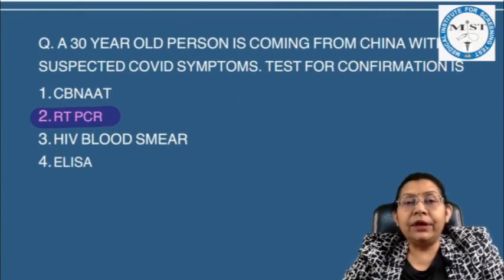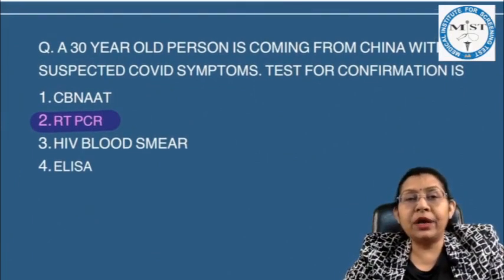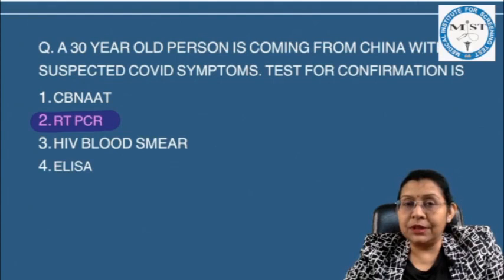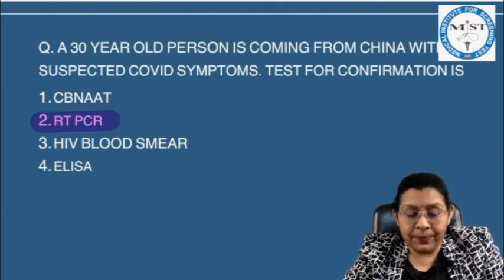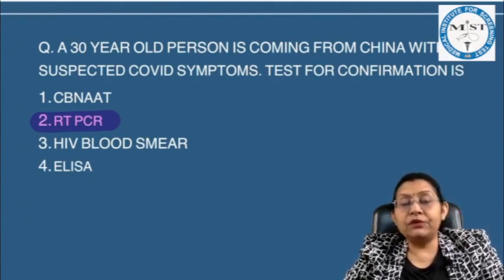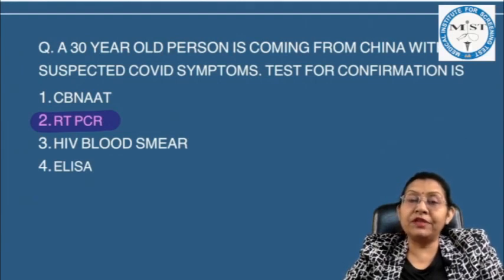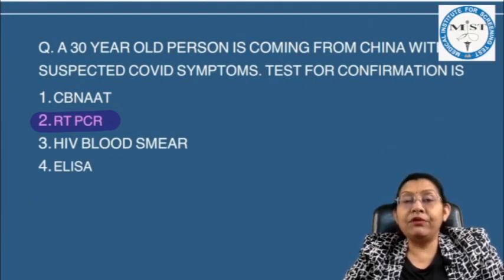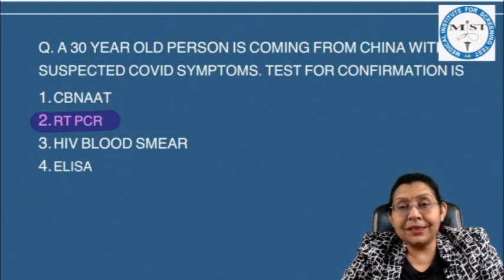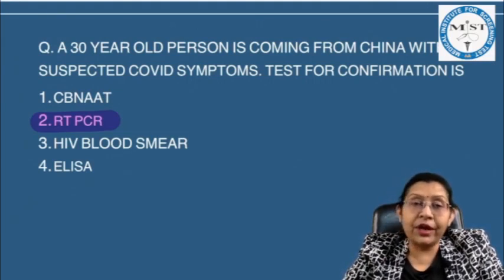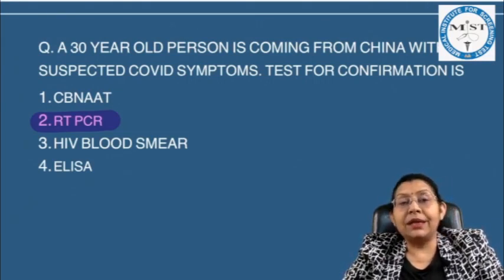Next is a 30-year-old person coming from China with suspected COVID symptoms. Now test for confirmation. Now there should not be any confusion because for the past 1.5 years we all are facing the corona pandemic, and some of you might have undergone this testing either for confirmation or for the screening, and the answer is none other than RT-PCR.